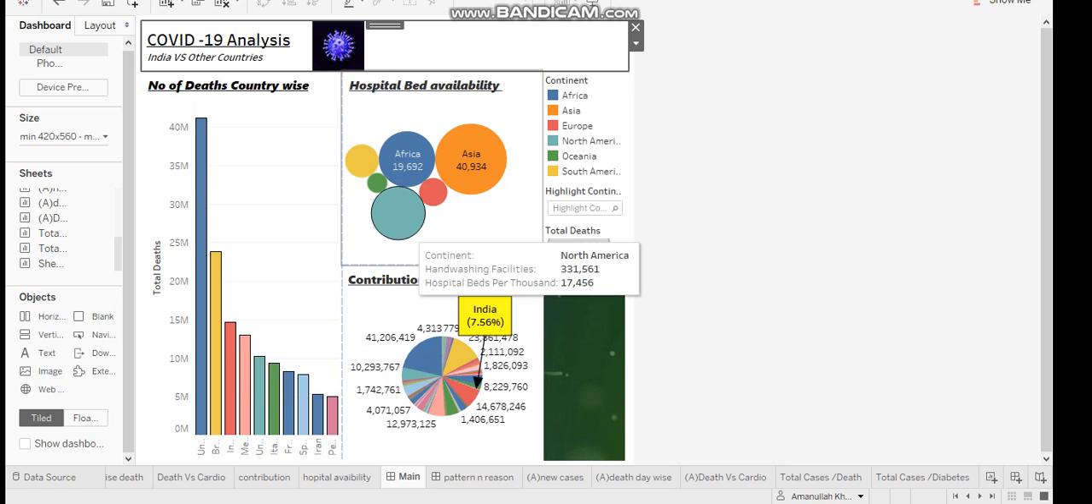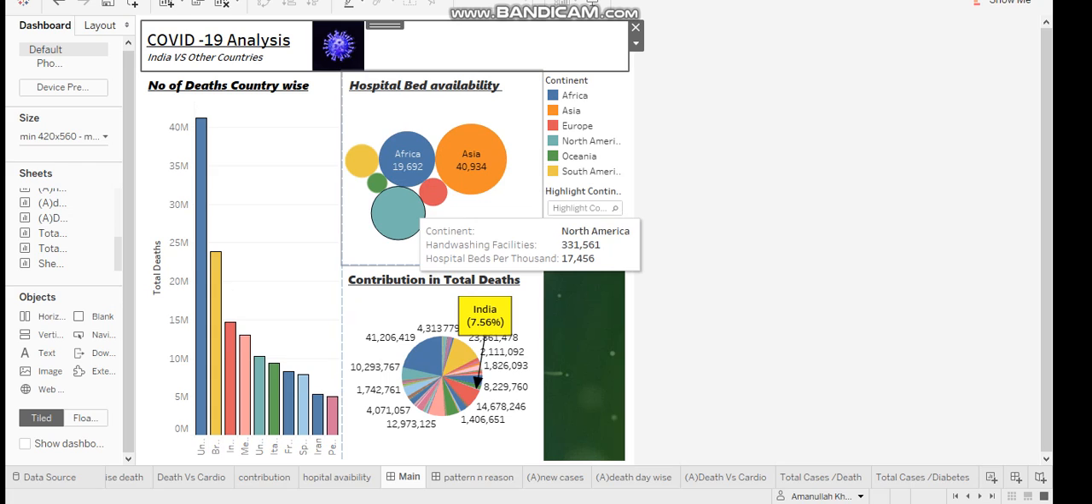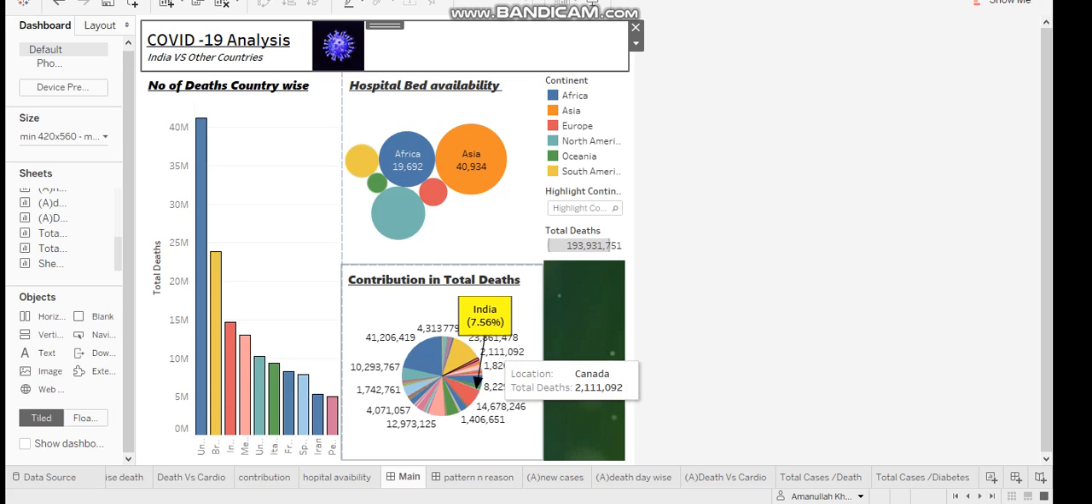If we check the number of hospital beds available per thousand, Asia is at the top, followed by Africa, then North America at third position, having number of beds per thousand 17,456. And if we see the contribution in total deaths around the world, then India contributes a total of 7.56% of the world in number of deaths, which is quite a huge percent.